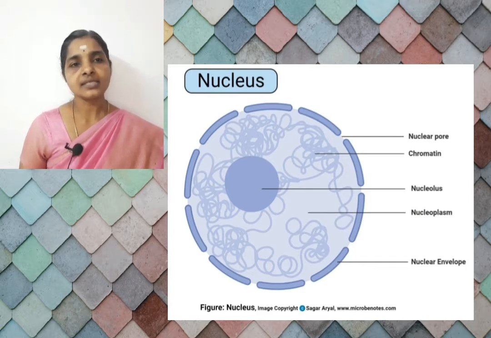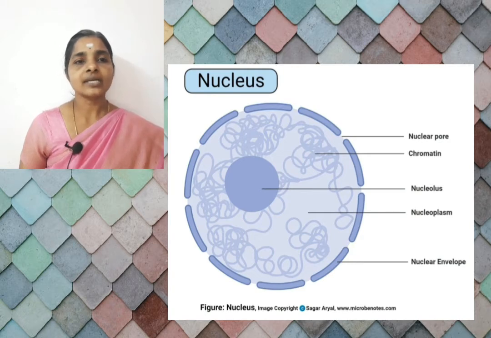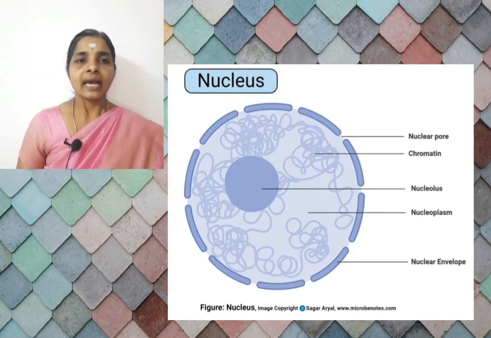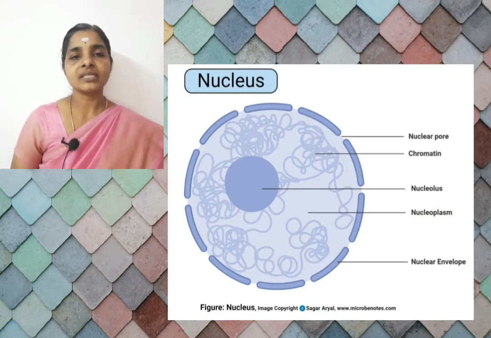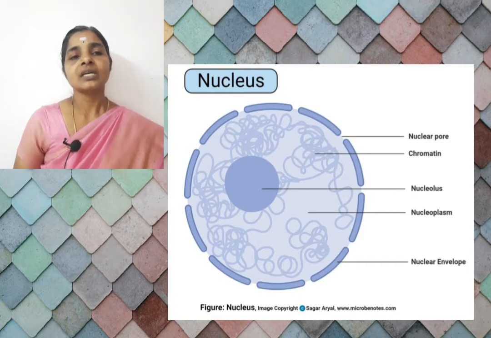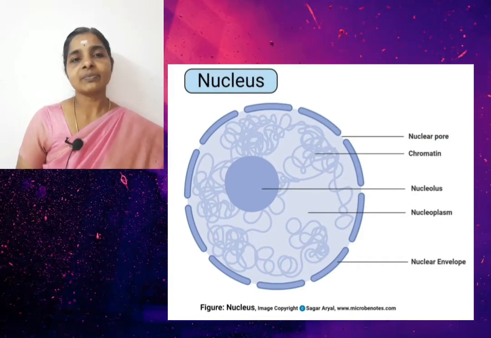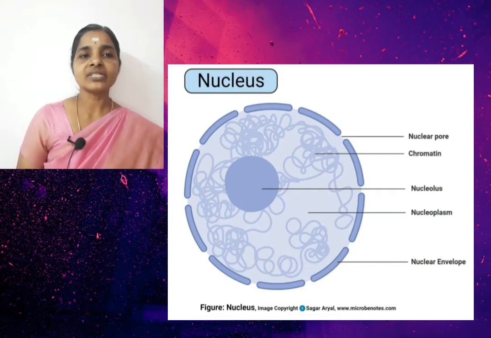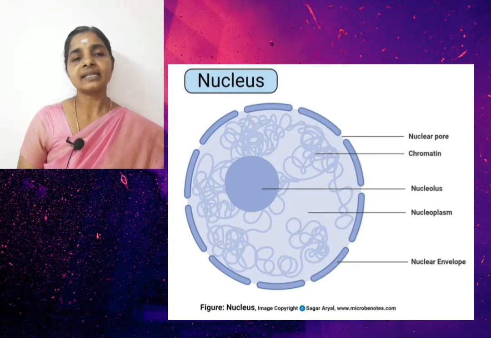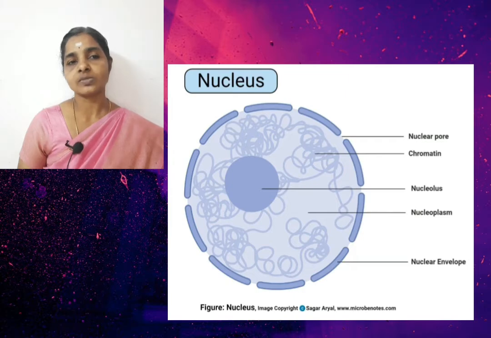Then another structure is chromatin material. Inside this nucleus, we can see an entangled thread-like structure called chromatin material, or we can say chromatin reticulum. This chromatin reticulum is made up of DNA and protein. During cell division, the chromatin reticulum forms highly condensed, thick and rod-like structures called chromosomes.